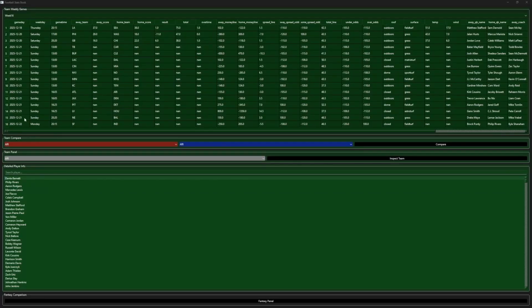It's week 16, and we have our Sunday games to go through after a couple Saturday games and Thursday night. And there's no major updates to the tool, but I do expect to get to more over the next couple weeks.